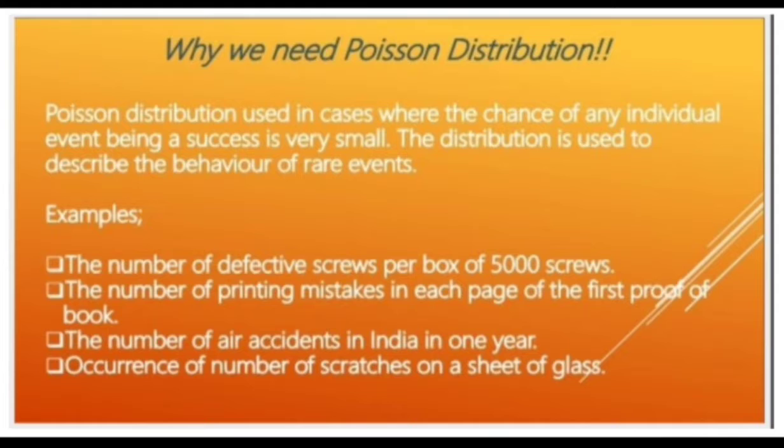For example, the number of defective screws per box of 5000 screws. We can't guess how many defective screws are in a box of 5000 screws. It is difficult, so in this case we need to use Poisson distribution. The number of printing mistakes in each page of the first proof of a book. The number of air accidents in India in one year. Occurrence of the number of scratches on a sheet of glass. In a sheet of glass we cannot count the scratches, so in this case we need Poisson distribution, and these are the examples where we use it.